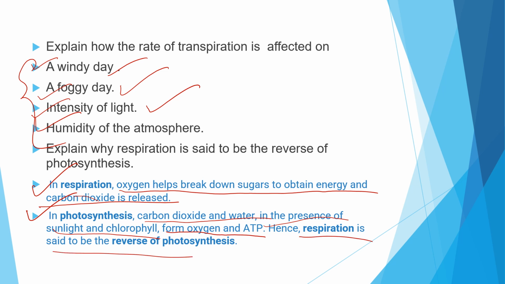Hence respiration is said to be the reverse of photosynthesis.